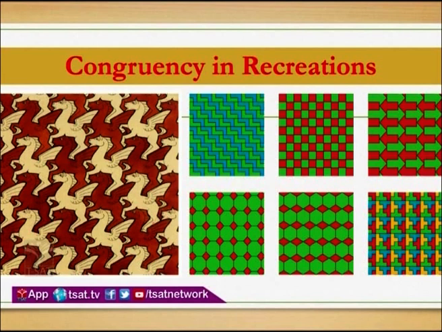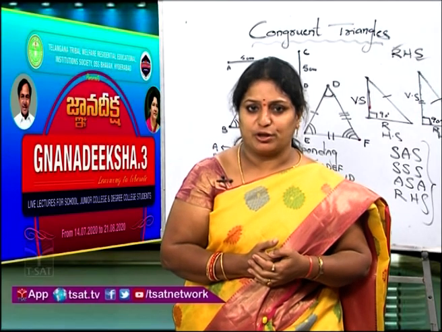In our own houses also, in the elevation, and keeping tiles in the kitchen, the balcony and our hall, if you observe, children, we take tiles which have the same shape and same size. So these are examples of that. In this slide, all the arrow marks have the same size and shape, and here the horses have the same size and shape. Like that we can also use the congruency concept in tessellations or recreation. Not only here, in Rangoli also we find congruency concepts.